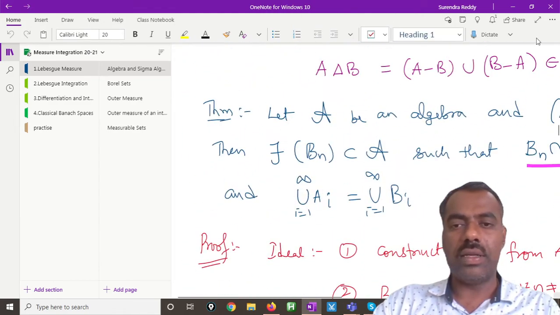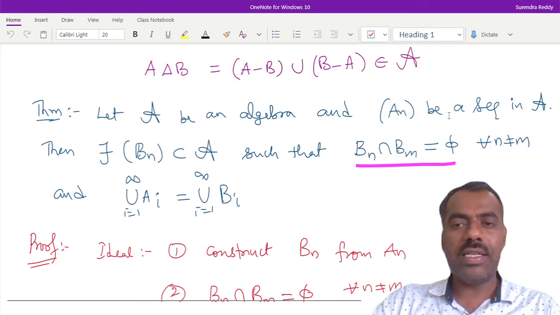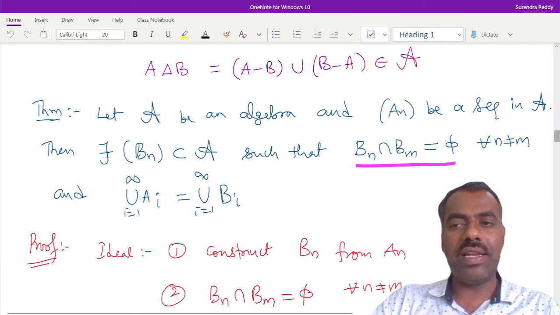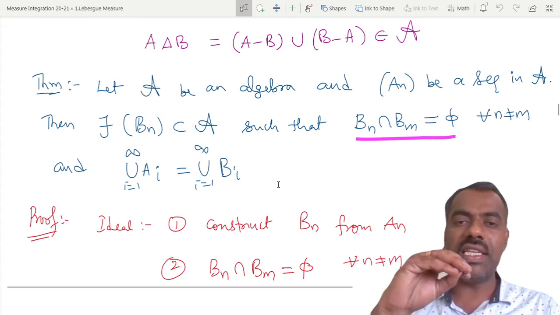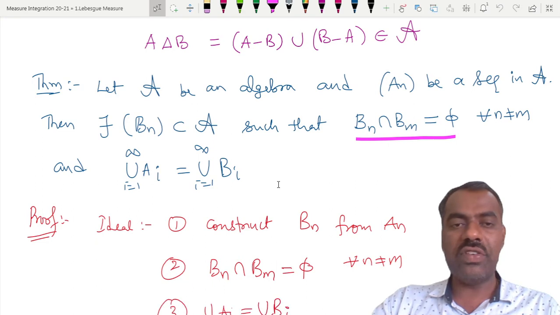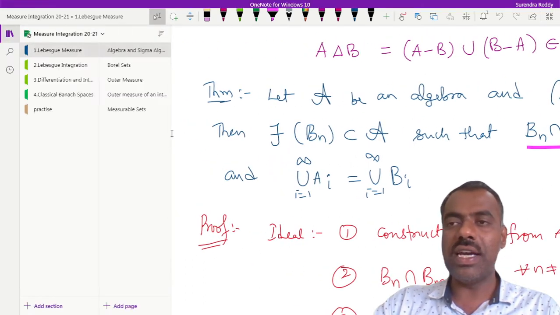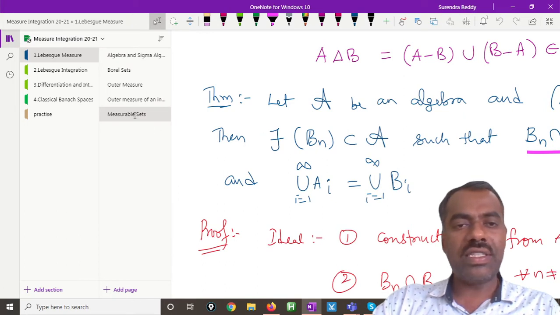Can you see this? If it is an algebra, then given any sequence from that algebra, there exists a sequence of disjoint elements whose union of Ai is the same as the union of Bi's, right? That we will use here, and we will assume that the given sequence itself